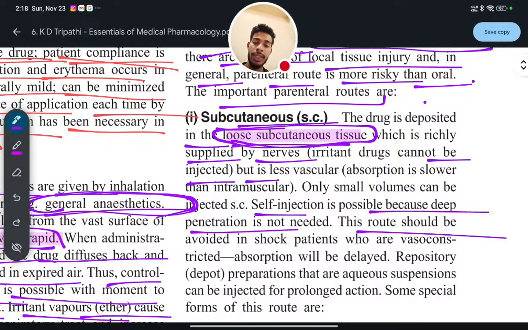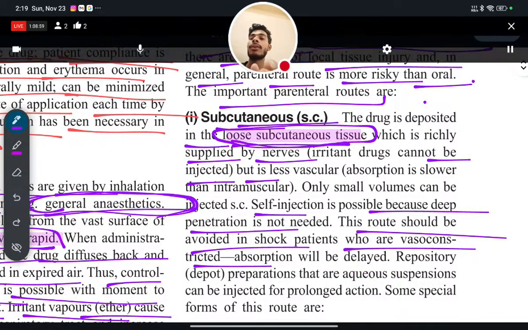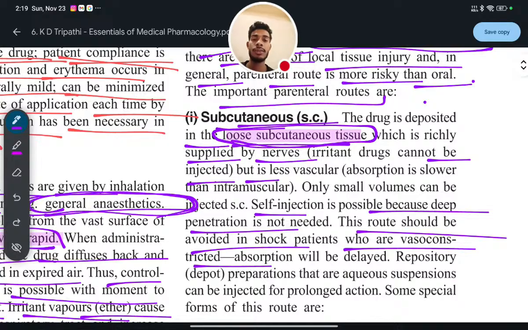This route should be avoided in shock patients who are vasoconstricted, as absorption will be delayed. That means if you need a rapid onset of action, you are not advised to use the subcutaneous route of administration. So this route should be avoided in shock patients who are vasoconstricted, because absorption will be delayed.